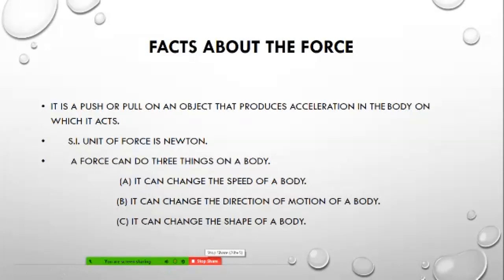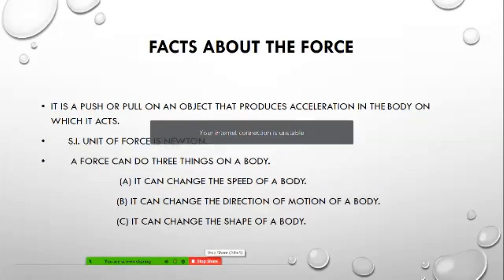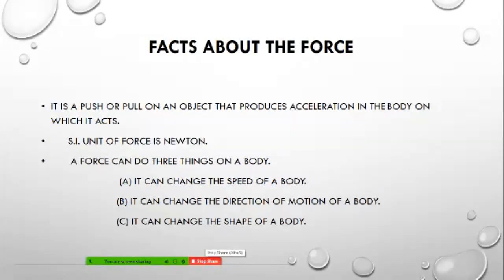You are riding the bicycle, and at that time you are pedalling. So when you are pedalling, what is happening? The cycle is going to increase its speed.